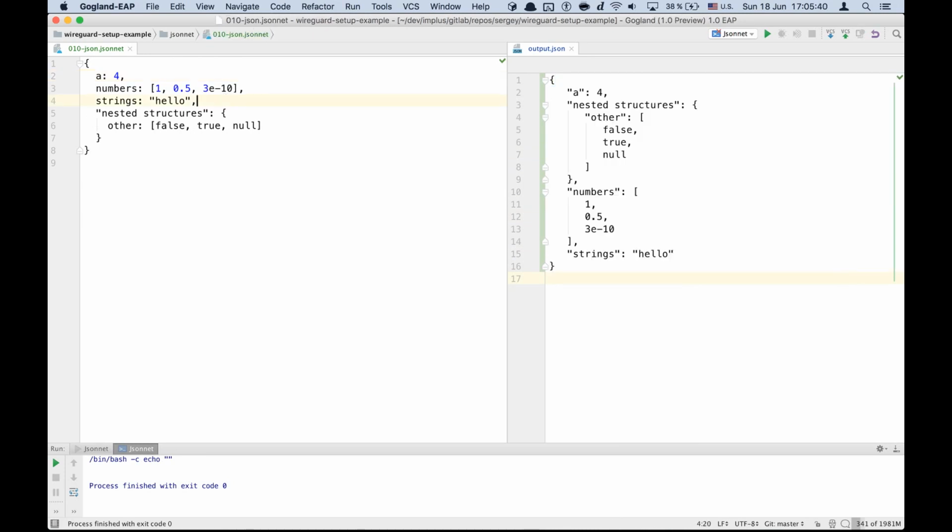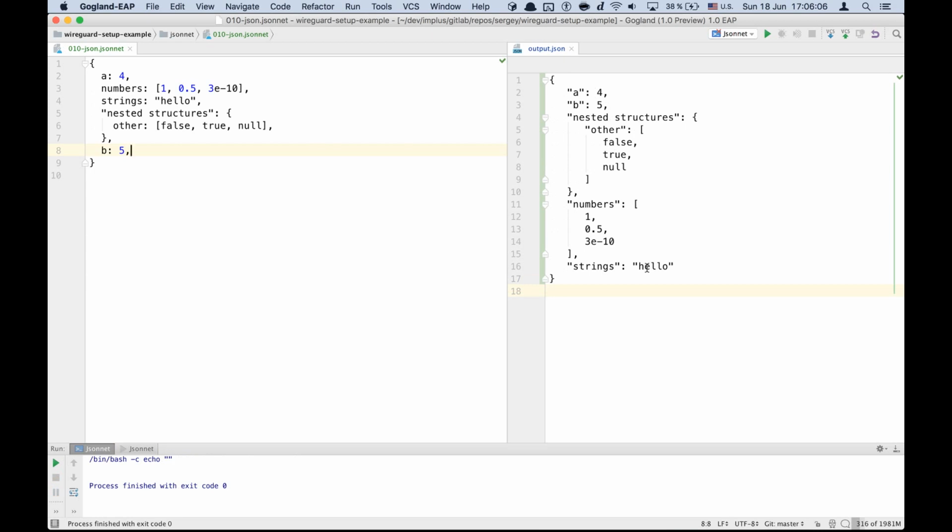We can't delete these quotes here because "nested space structures" is not a valid identifier. We'll have to wrap it with quotes. And Jsonnet allows you to put commas after the last elements in objects and arrays, and I highly recommend to do it always. And let's add another field here, run it again, and we have the same structure here.